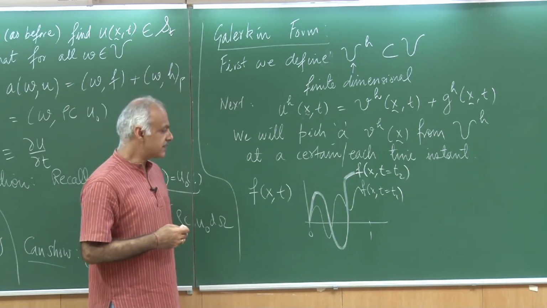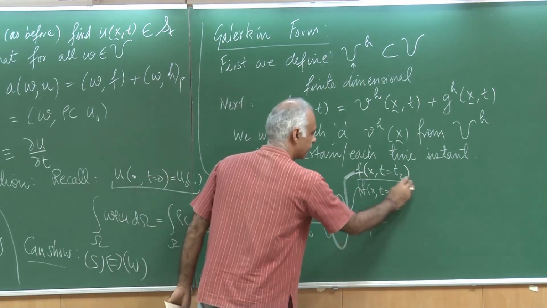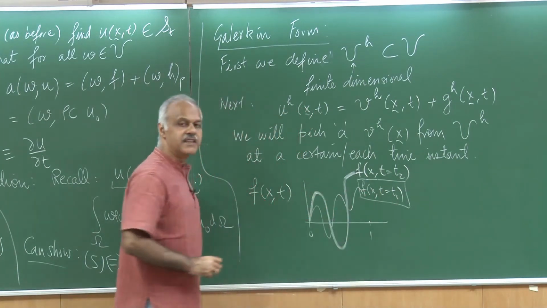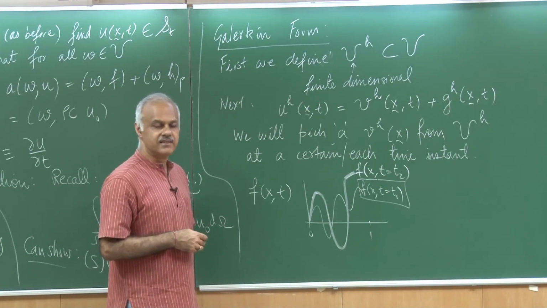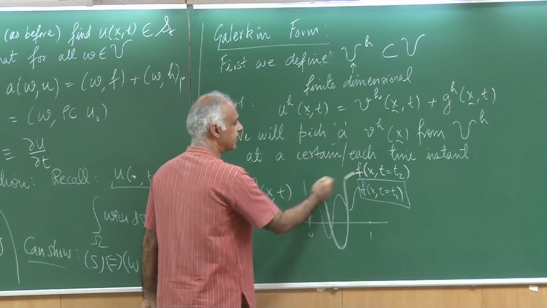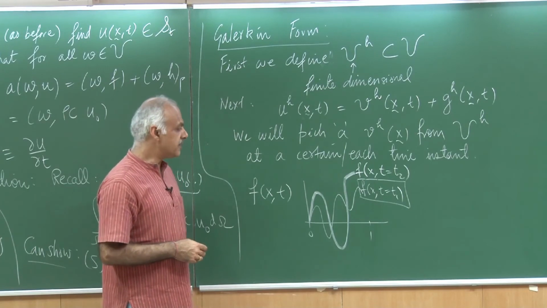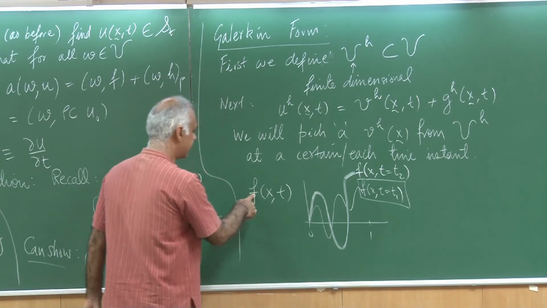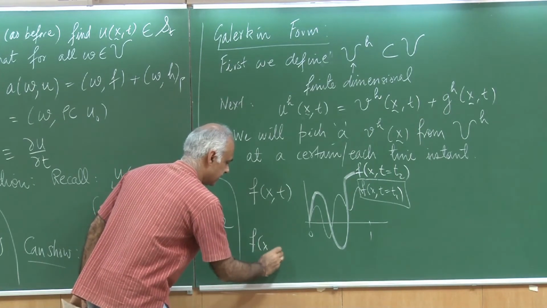What I could do is, let me take the function at time t equal to t1. So, it becomes a spatial function, and let me now approximate this using the Fourier series. Then I take another time instant and I do exactly the same thing. So, in principle what I am saying is that this function f, I am representing it like this.